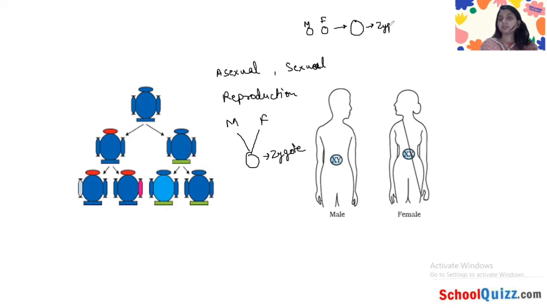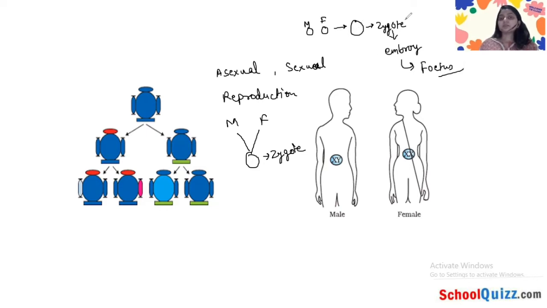Then cell division happens, and when the cell division happens, the zygote turns into an embryo, and when organs form, this embryo is called the fetus. Just check the spelling.